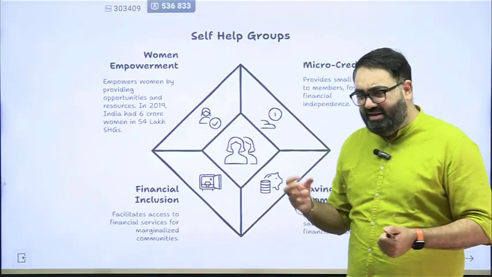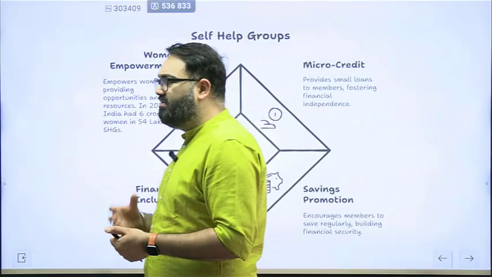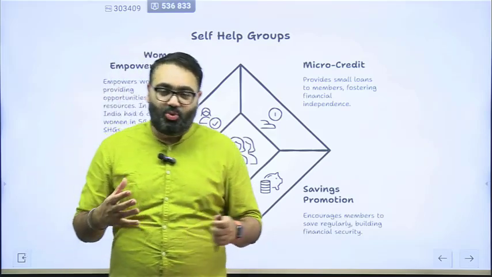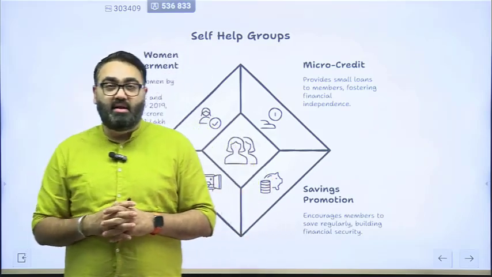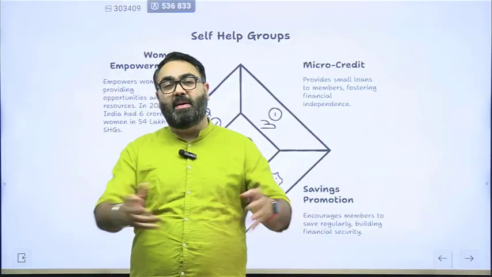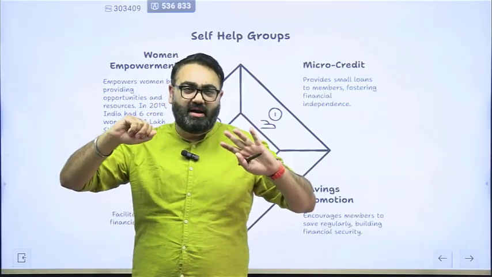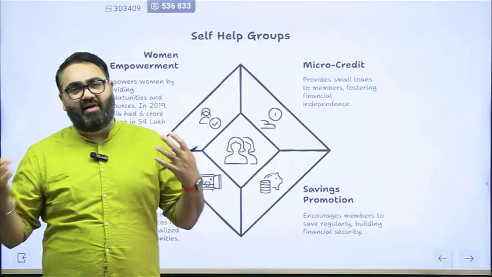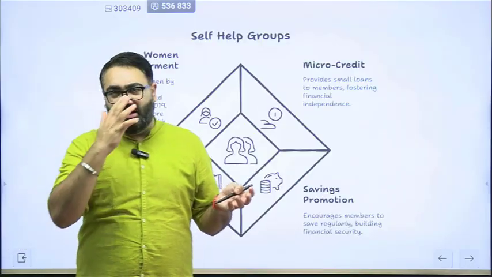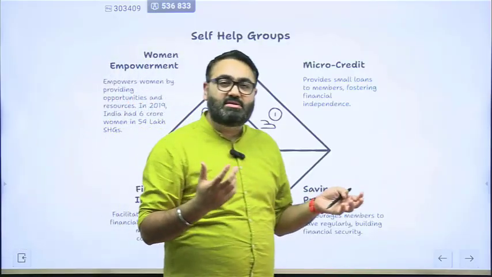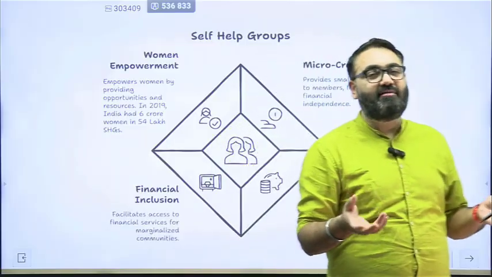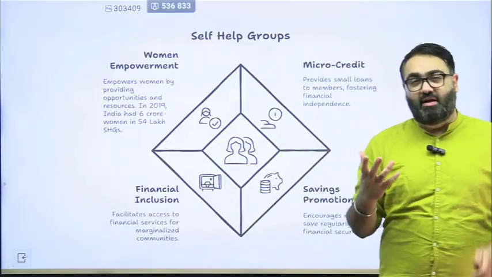Let's say 20, 30, 50 women come together, and the idea is, okay, let's make pickles together and then we'll sell them in the market. We'll make a profit, we'll divide the profit equally. Or they'll say, let's make paper bags, sell them in the market, and whatever money we have, we'll divide it equally. These are self-help groups.